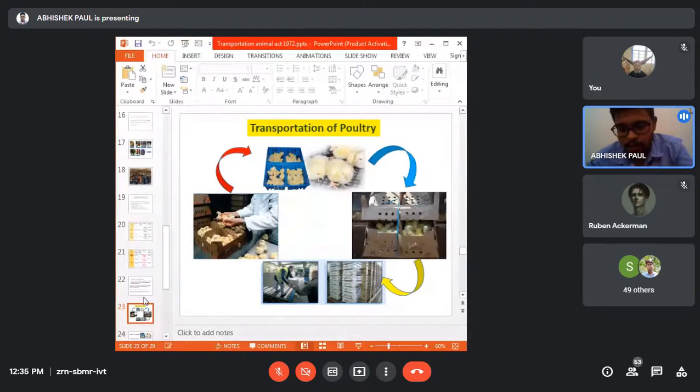If the group is already formed, it is well and good; if not, then before transporting, keep them together for at least 7 days so that the social group will form. Social group means a hierarchy will form, with one dominant and some submissive. To form the hierarchy, you need to keep them in one place at least 7 days prior to transporting. Is it okay?